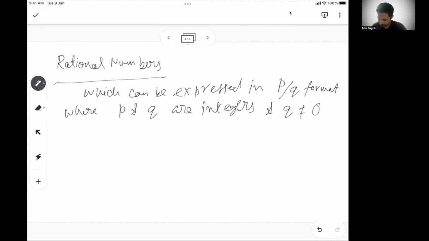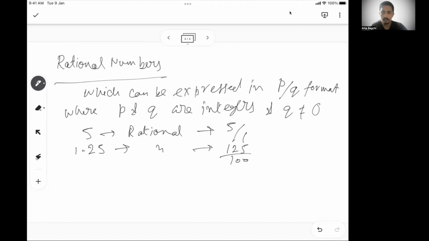So let's say 5. 5 is a rational number because 5 can be represented as 5 by 1. So P is 5, Q is 1, which satisfies the condition of a rational number. Similarly, let's say another number, 1.25. It is also rational because I can write it as 125 by 100, right? So 125 is P, 100 is Q, P by Q format, Q not equal to 0, perfectly rational number.